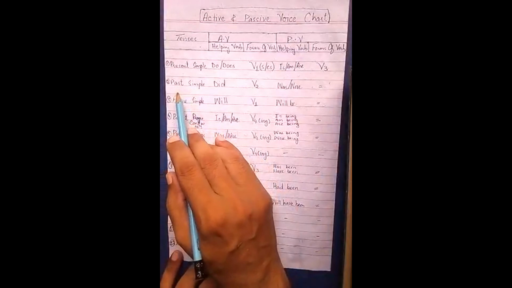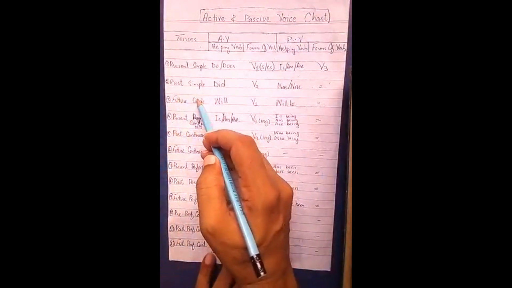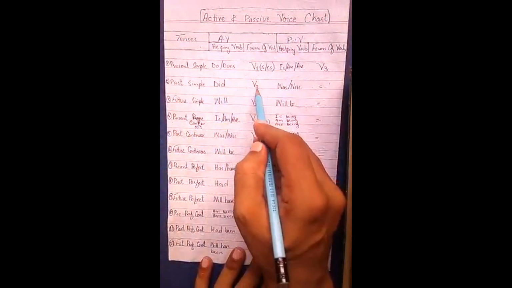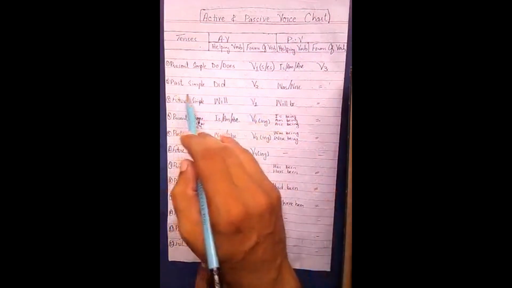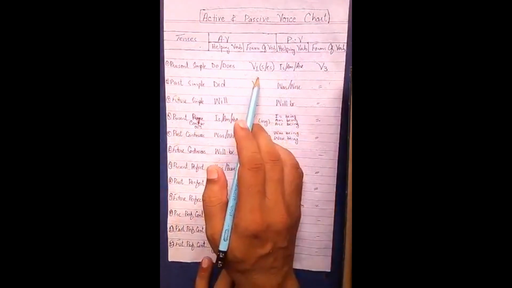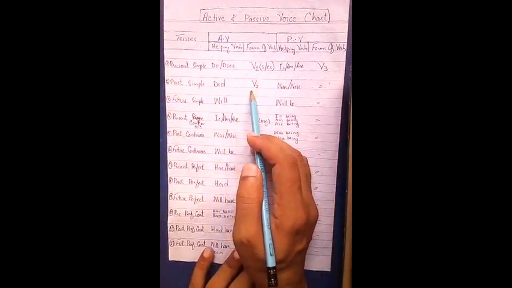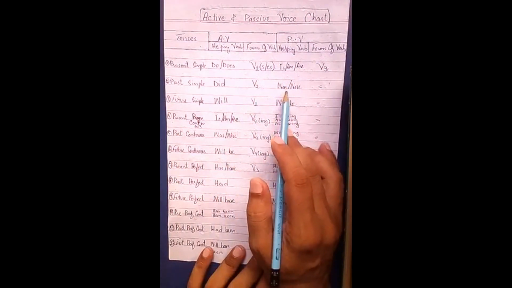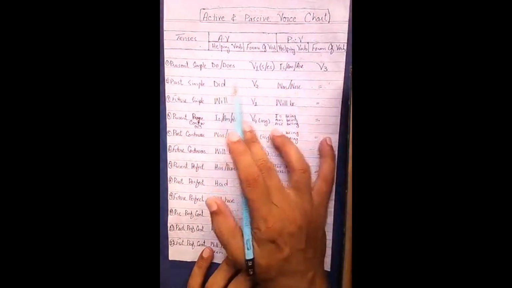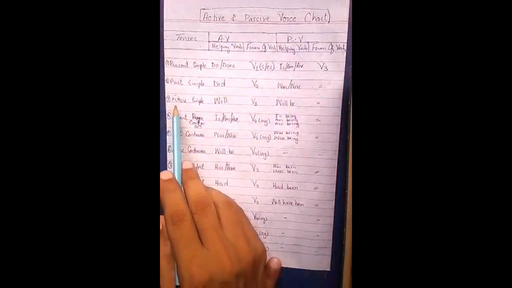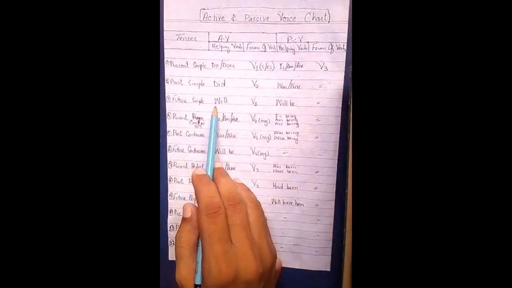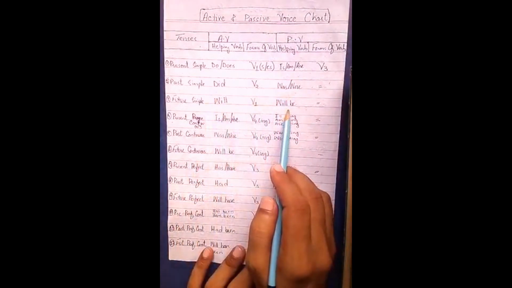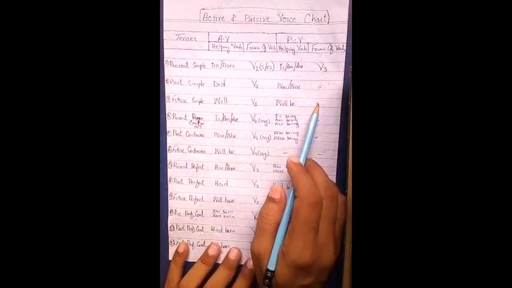Now look at the second one, past simple. Past simple is the second tense of active voice. We use helping verb did, and we use second form in active voice of past simple. But when we use negative or interrogative, then we do not use second form, okay. In passive voice of past simple we use was, were as helping verbs, and we use third form. In future simple we use will as helping verb here and verb first form. But in passive voice we use helping verb will be and third form, okay students.